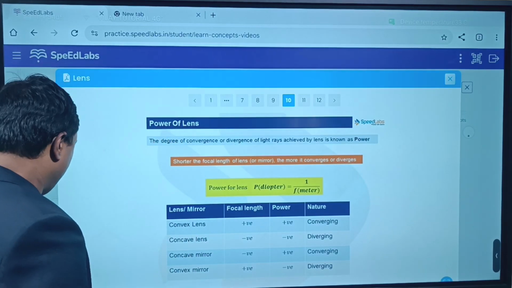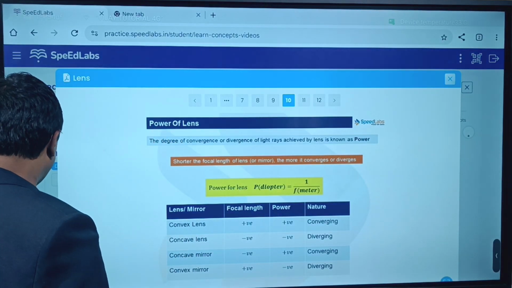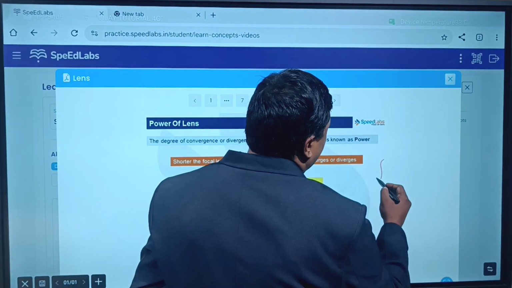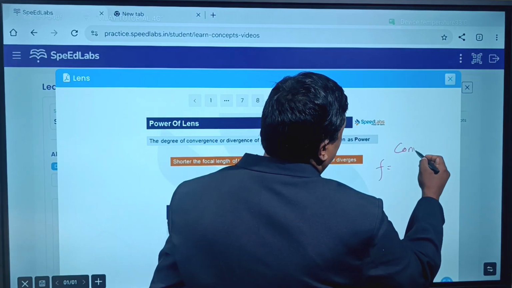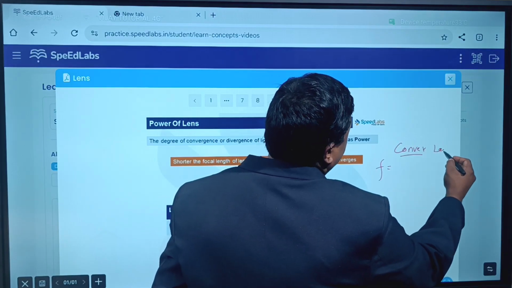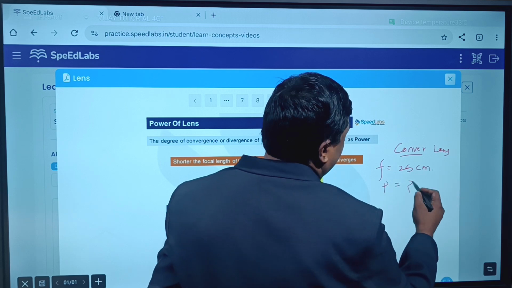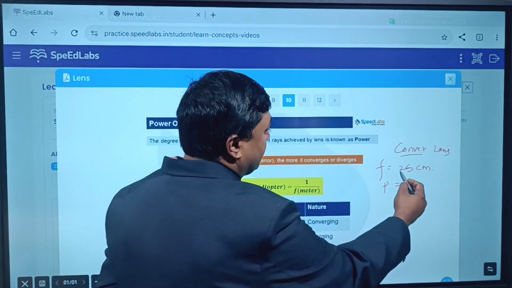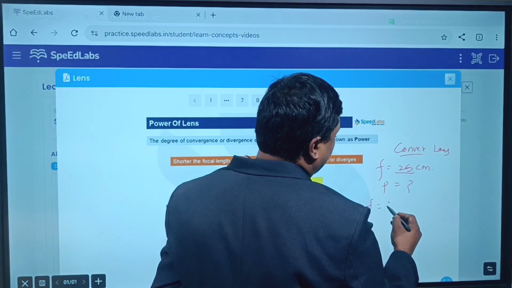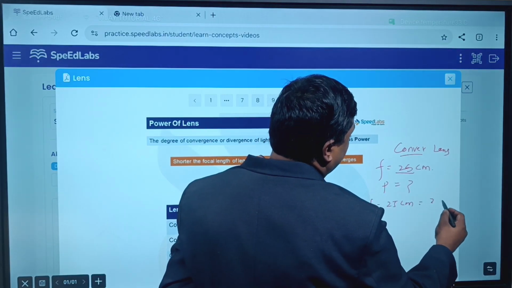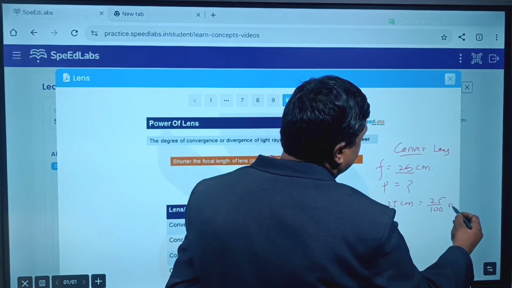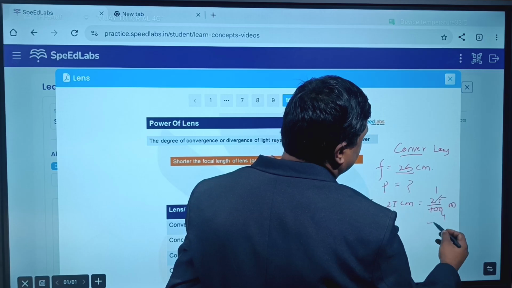Yes or no? So let's try one question. If the focal length of a convex lens, suppose convex lens is there, focal length is given 25 centimeter. So what is the power? So try to convert the centimeter into meter first. 25 centimeter. In meter how much? 25 by 100. Yes or no? Meter. 25 one time 25, 25 four times 100, so 1 by 4 meter.